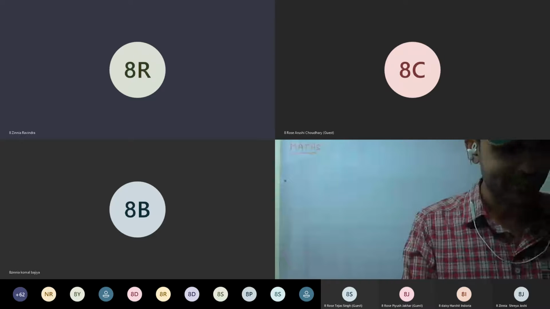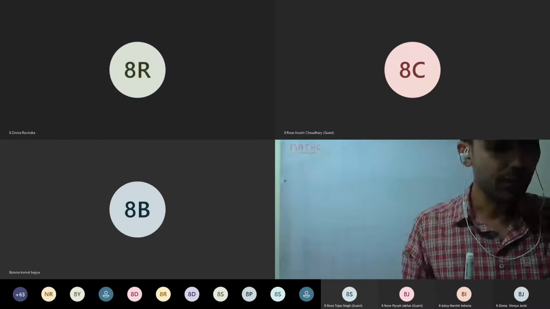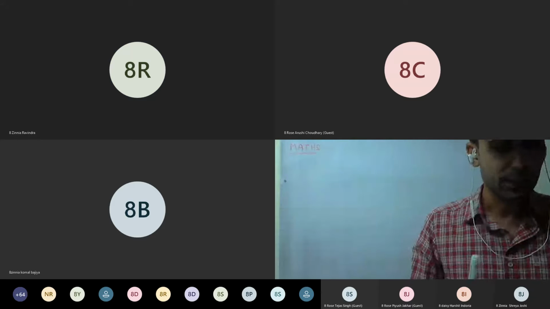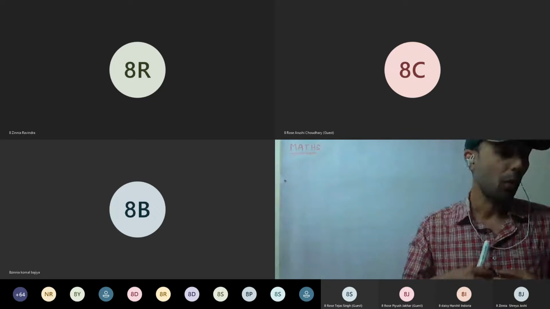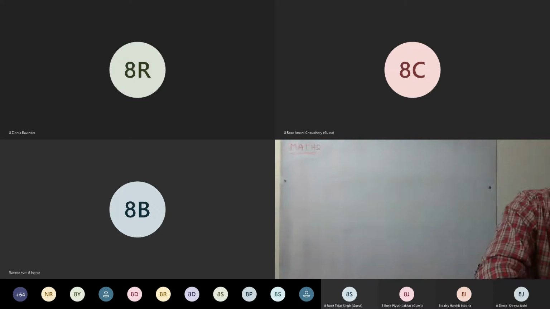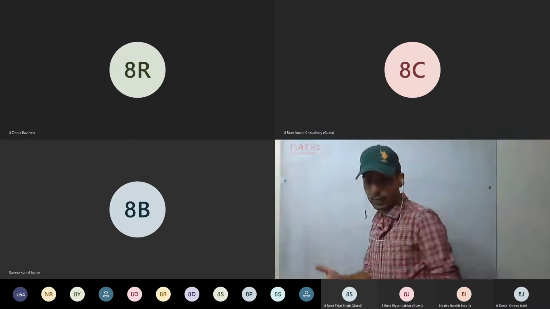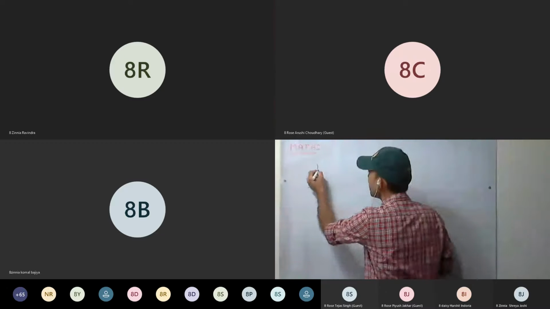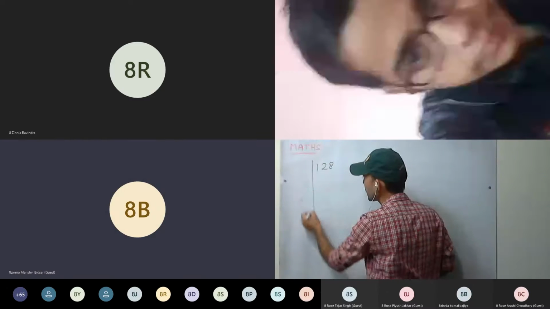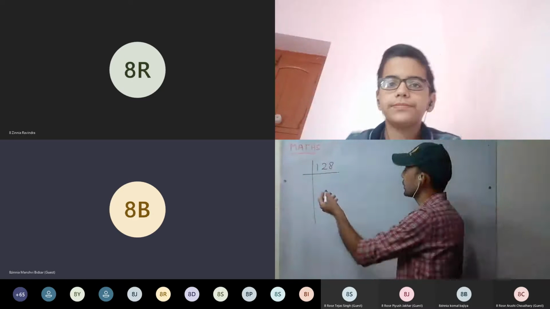Okay. So see here, what you have to do, identify the perfect cubes among the following. So we have to identify whether the given number is a perfect cube or not. This is clear? So read the question properly first. So the number provided to us is 128. Please mute yourself now.